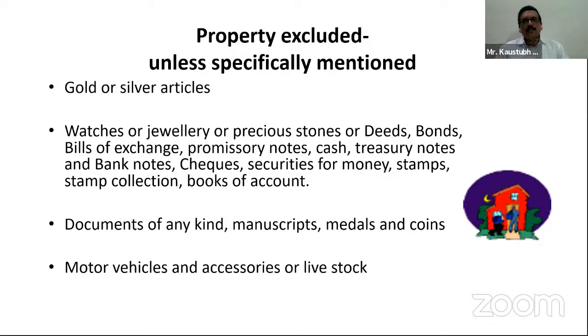These are the properties which are excluded unless specifically mentioned. The excluded property can be covered if the insured person specifically mentions those properties, like gold or silver articles, and wants to cover them against the burglary policy.